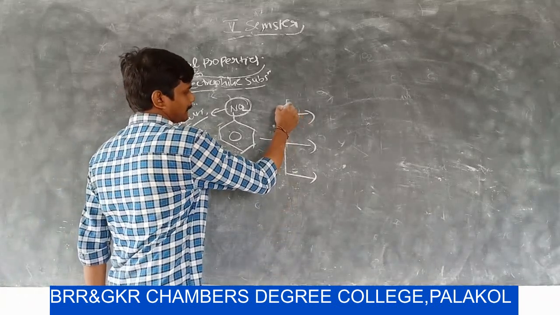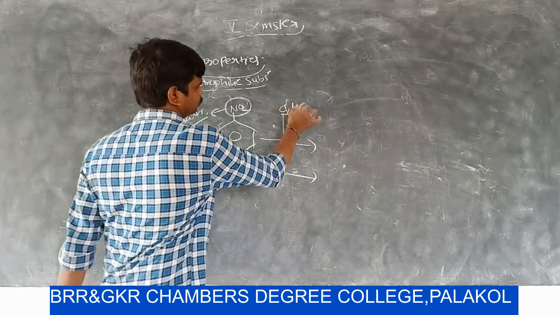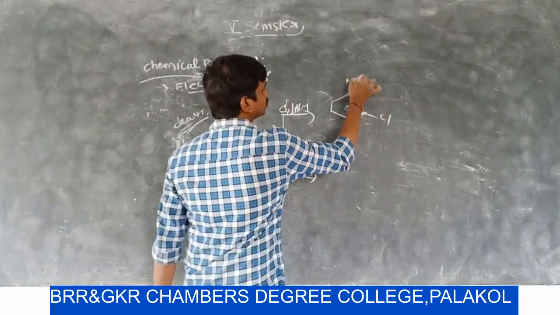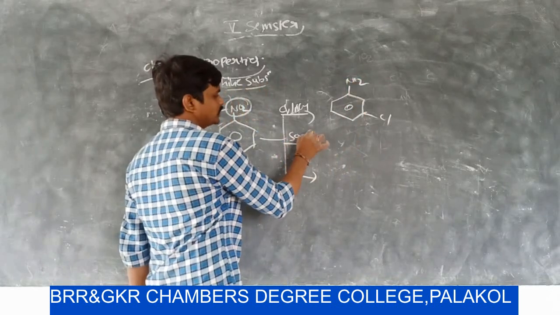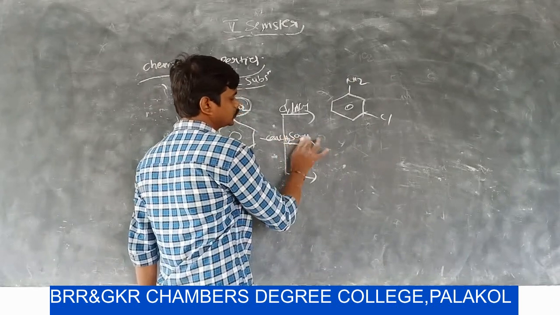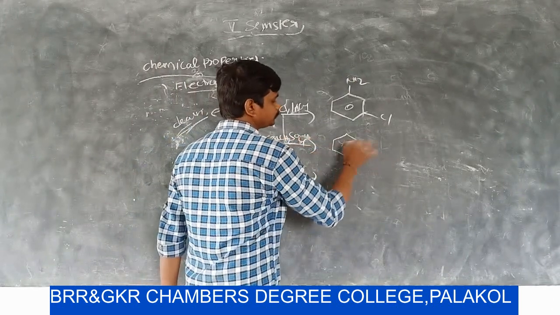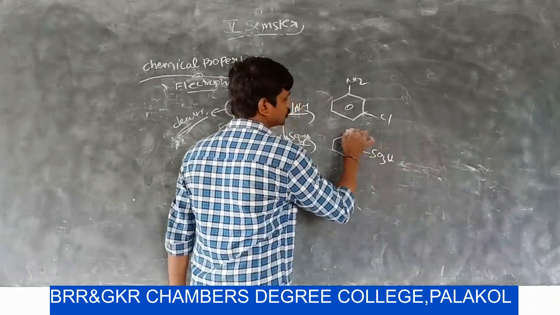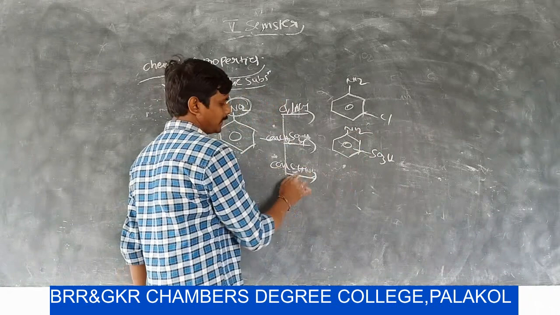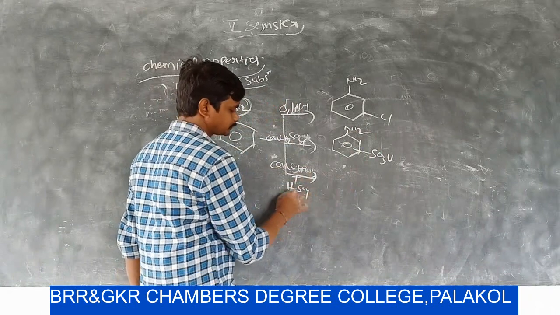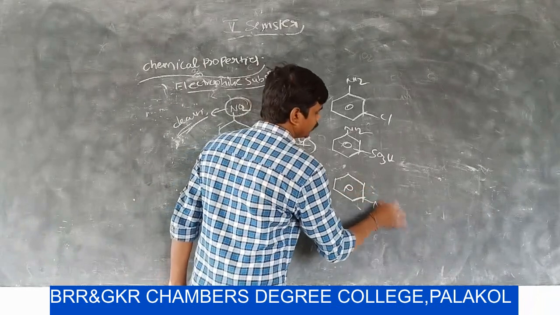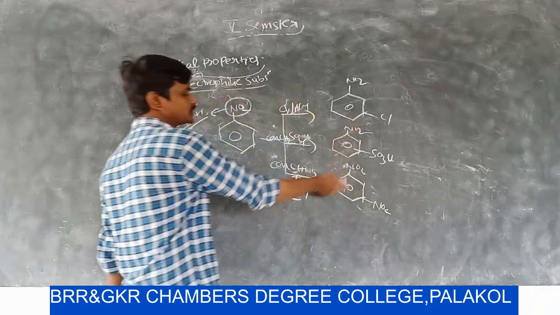So for the halogenation reaction we get meta-chloronitrobenzene. For sulfonation, that means concentrated H2SO4, we get sulfonation at the meta position. We have to do nitration with concentrated HNO3 with H2SO4, then we can get meta-dinitrobenzene.